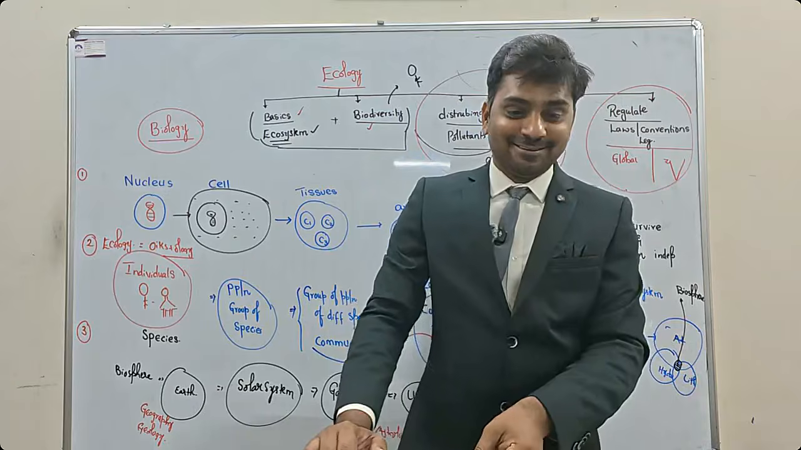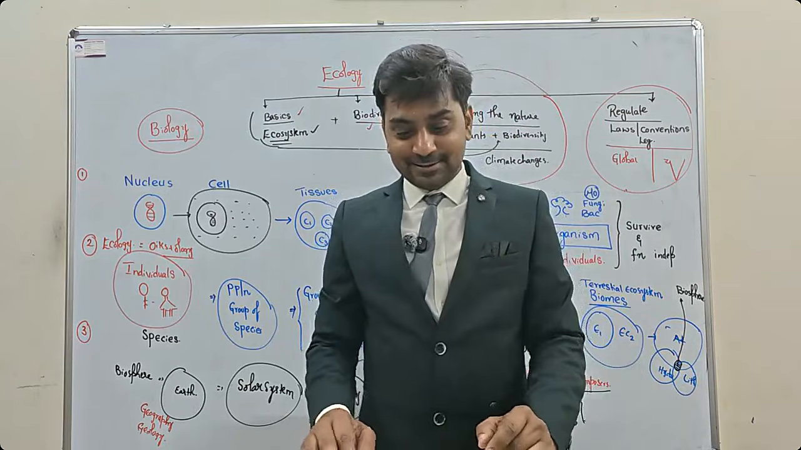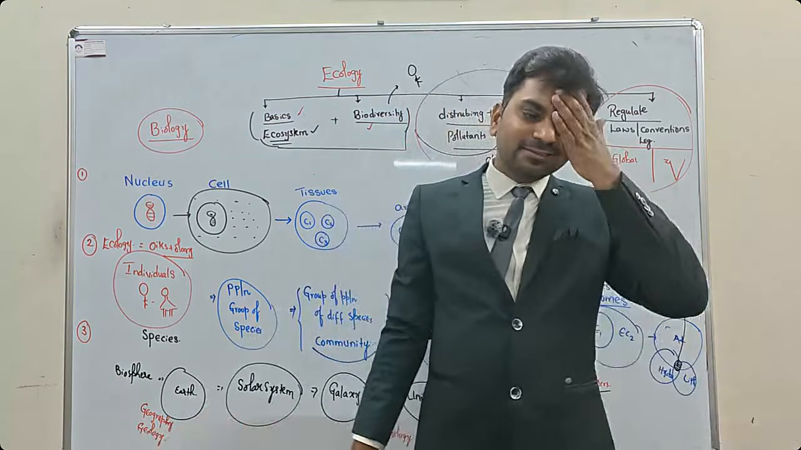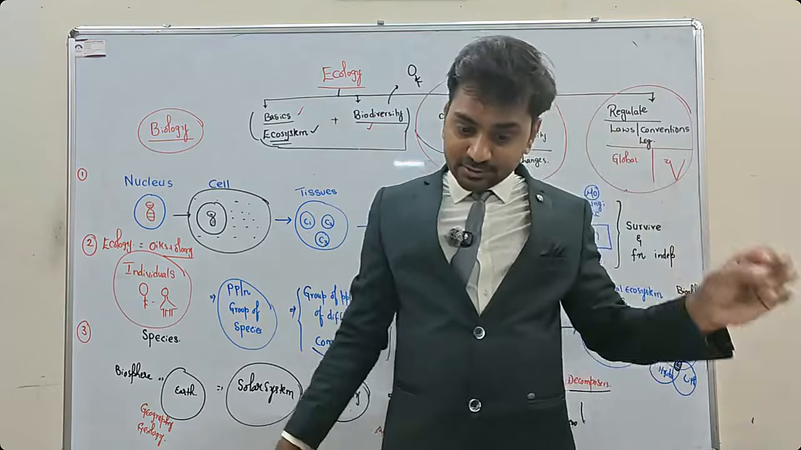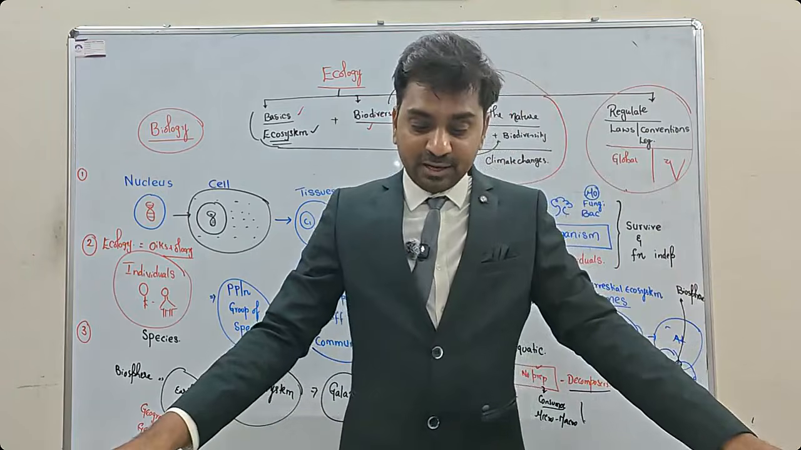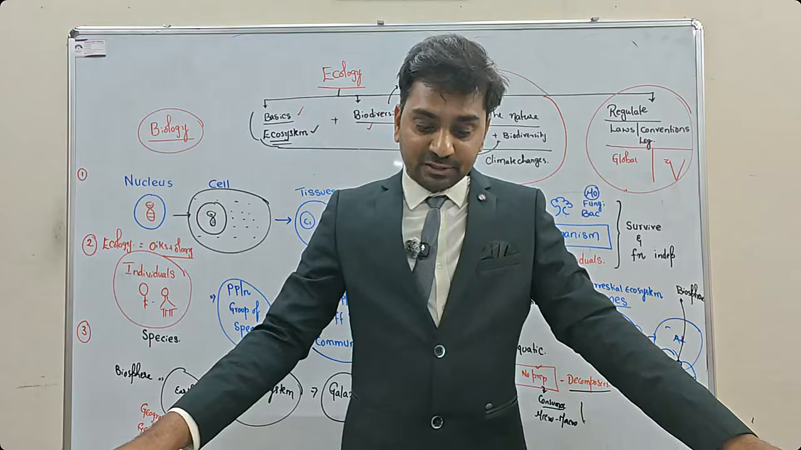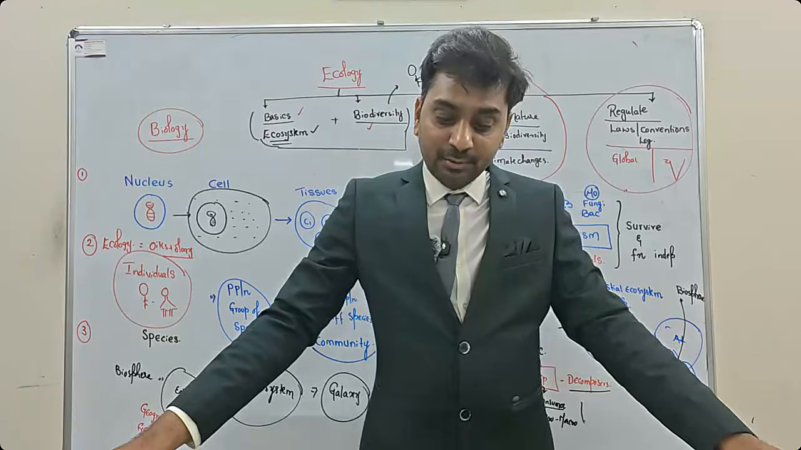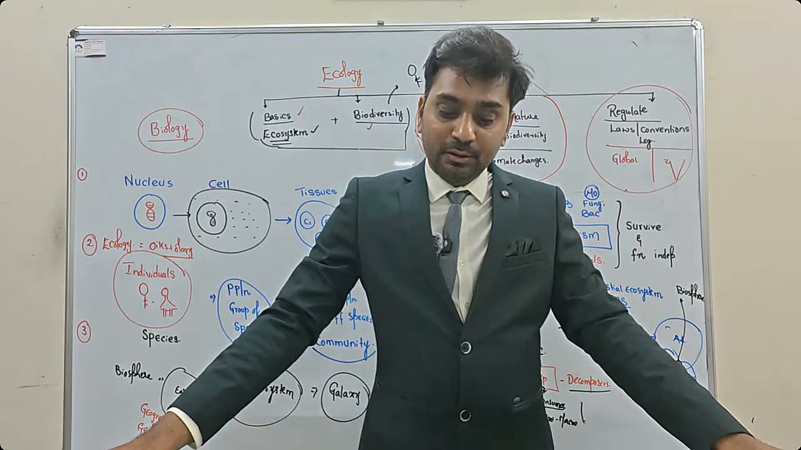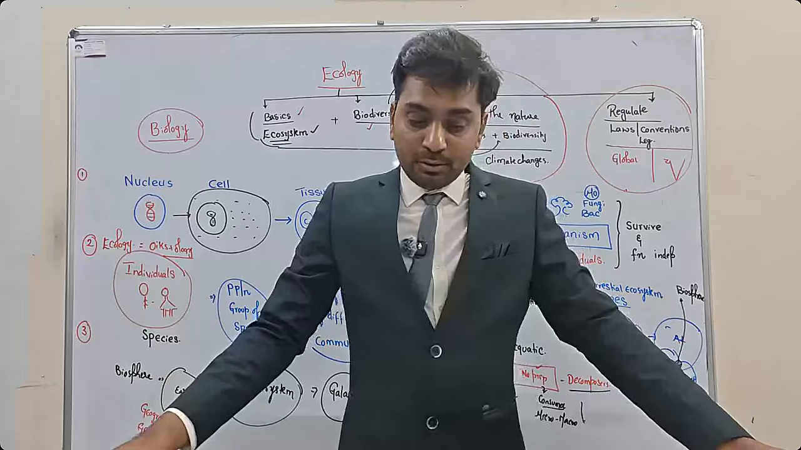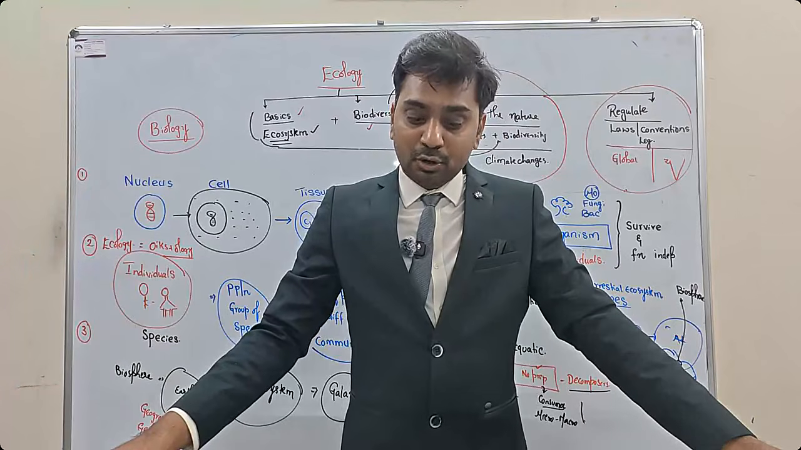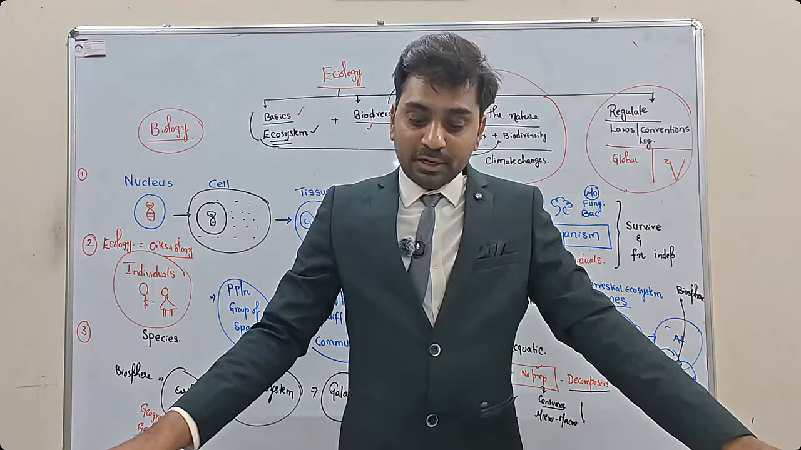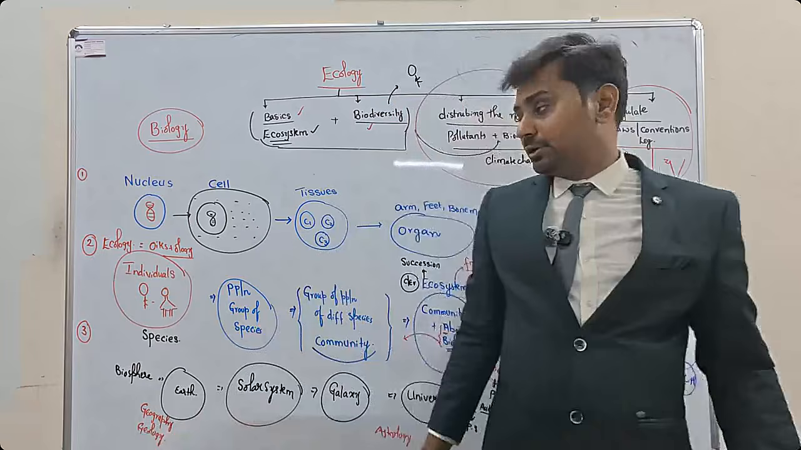Okay, right. So let's start with the questions. First one: which of the following terms describes not only the physical space occupied by an organism but also its functional role in the community of organisms? These are basics. Not only the physical space occupied by an organism but also the functional role in a community. What is the role that you are playing in the community?